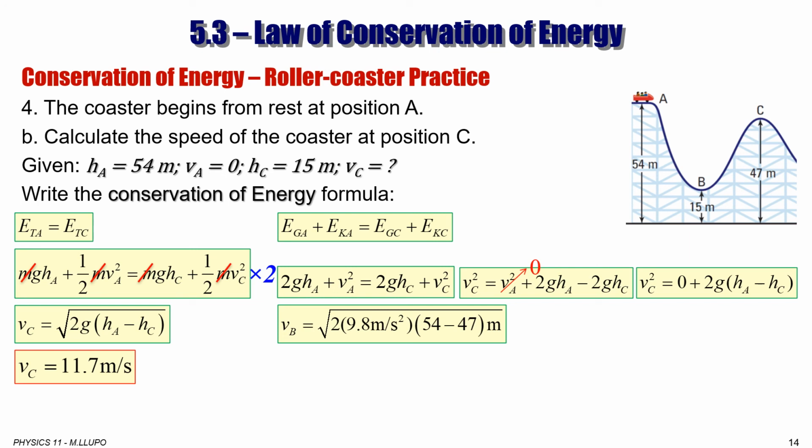However, if you compare energies at point B and point C, although totals are the same, at B we have more kinetic energy because it's faster, because we have less gravitational potential energy because height is smaller, compared to C, which has more gravitational potential energy because height is bigger. Obviously, the speed is going to be less than the speed at point B.